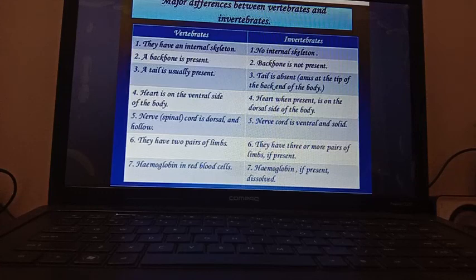So students, by that we have completed the chapter, that is the big chapter, Kingdom Classification. Please go through that very well because so many questions can come from this chapter. In the next class, we will talk about the short exercises of this chapter. Till then, bye and have a nice day, students.